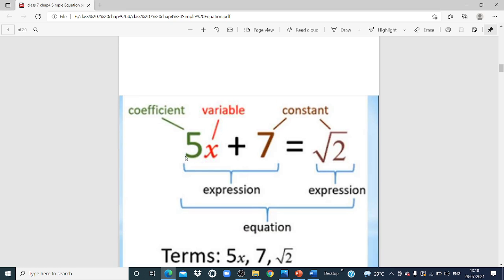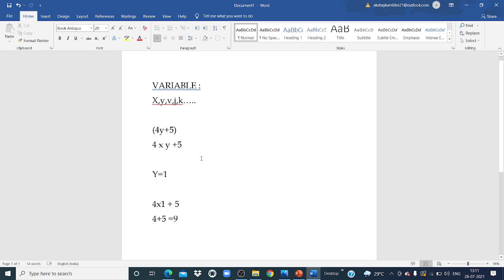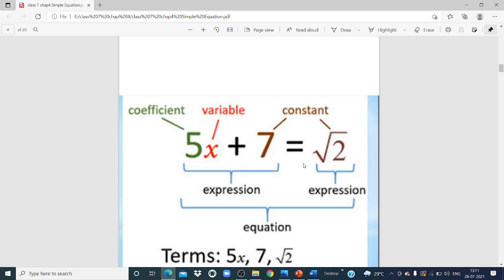See, here I have written one example. 5x plus 7 is equal to under root of 2. Okay. So now listen to me carefully. 5x plus 7 is not an equation. It is an expression. 4y plus 5 is called what? Expression. Alright. Now, similarly, this is also what? Expression.